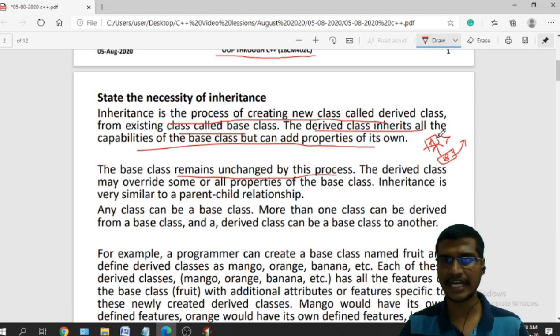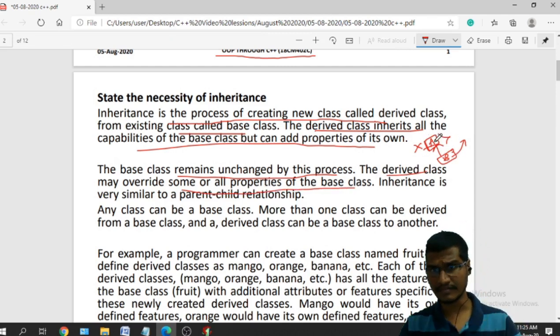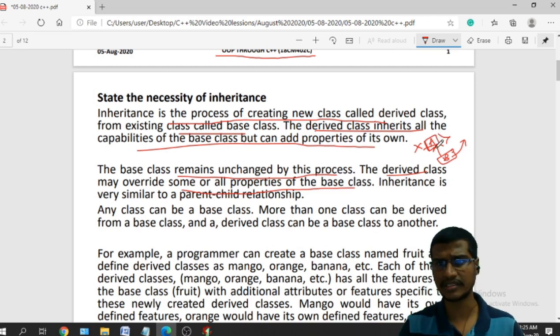Whatever data members or member functions are there in the base class, those are not changed. Only thing is, the properties that are there in the base class will be derived into the derived class. The derived class may override some or all properties of the base class.